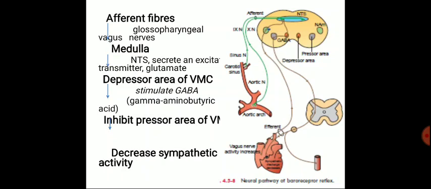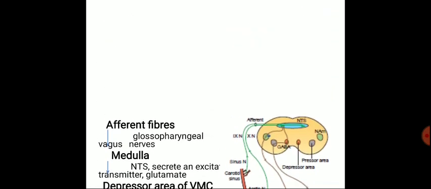We know that sympathetic fibers innervate all the musculature of the heart, so it decreases the activity of the heart as well. Apart from the heart, it also supplies the blood vessels, so it decreases the activity of the heart as well as of the blood vessels.